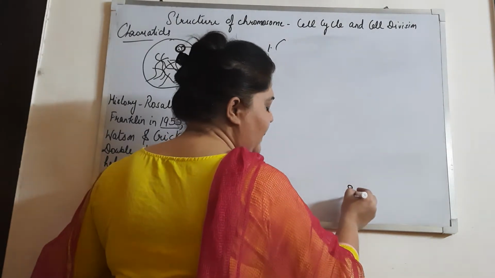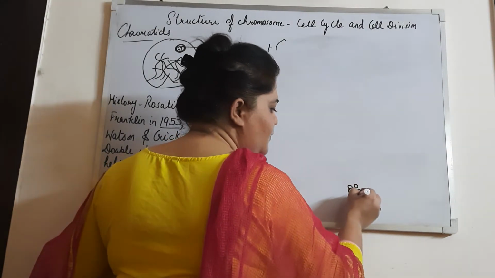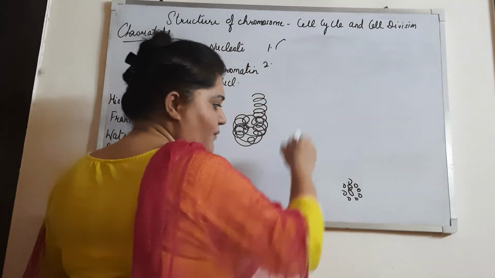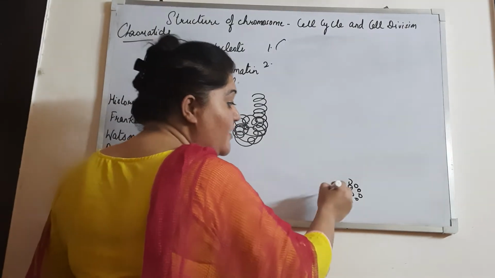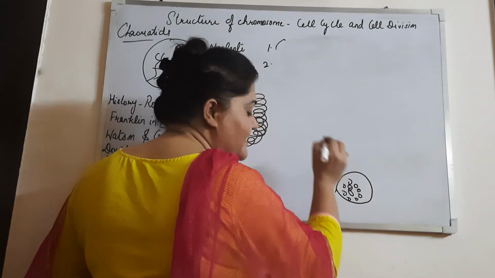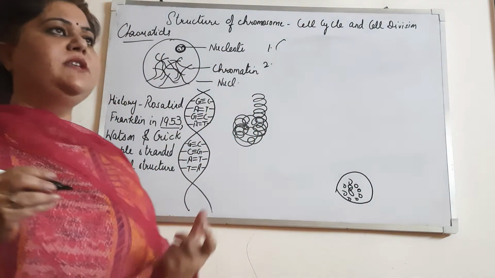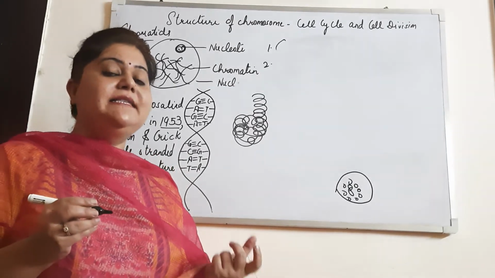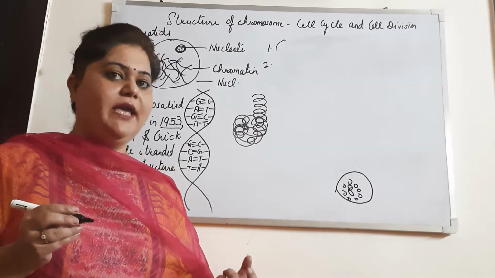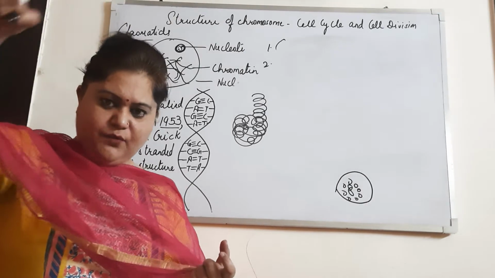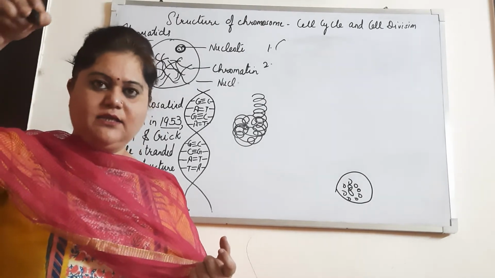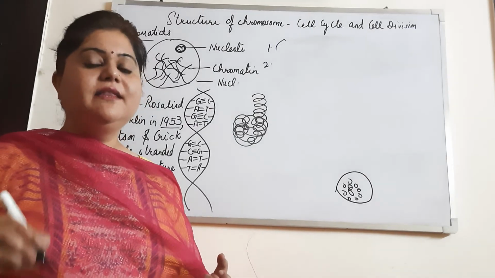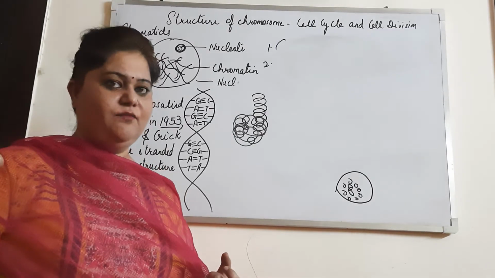Supposing these are 8 histone proteins, 1, 2, 3, 4, 5, 6, 7, 8, and the DNA winds around them like this. You can take the example of a football. The football here is acting as the protein, and if you have a thread around it, that thread will work as the DNA which surrounds it.